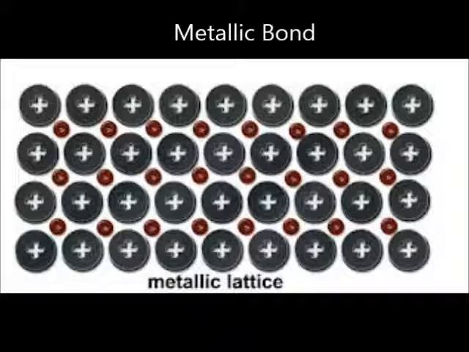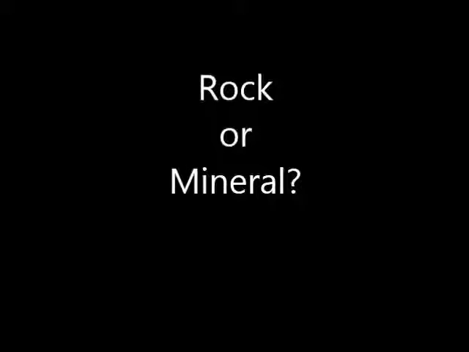Metallic bonds are produced when electrons are free to migrate from one ion to another. Examples of minerals formed from metallic bonds are gold, copper, and silver. The physical conditions of mineral formation are different from rocks.